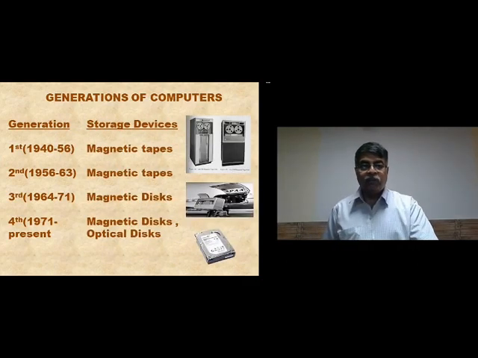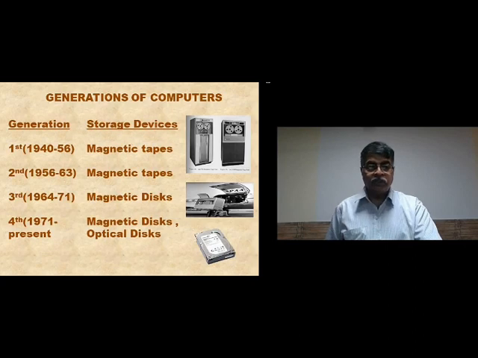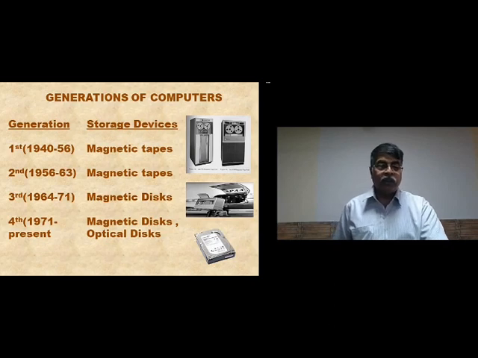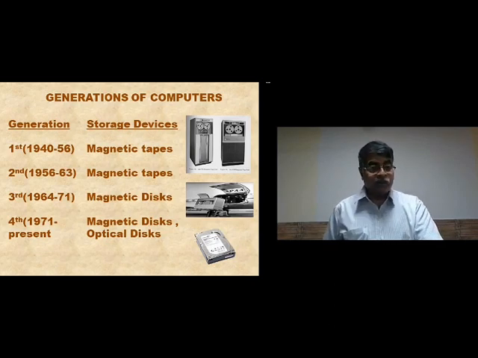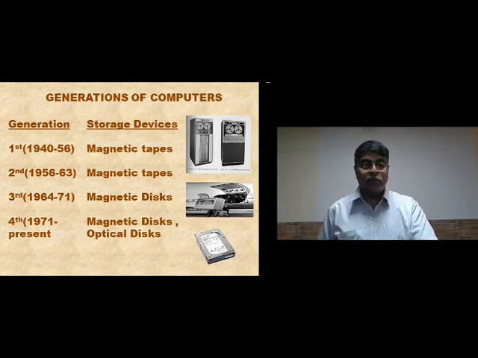And now I'll talk about the different storage devices used in the various generations. Today, in the fourth generation, we use magnetic disks like hard disk and optical disks like CD DVD, and also solid state disks like pen drive. But in the third generation, there was only magnetic disks, hard disks. And the hard disks in those days were different from the hard disk used today.